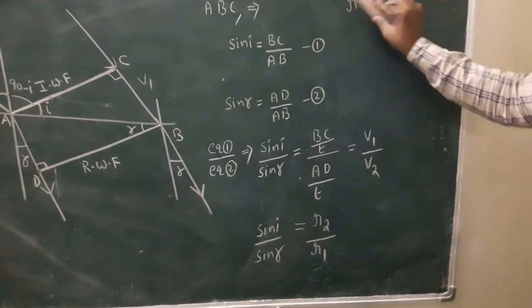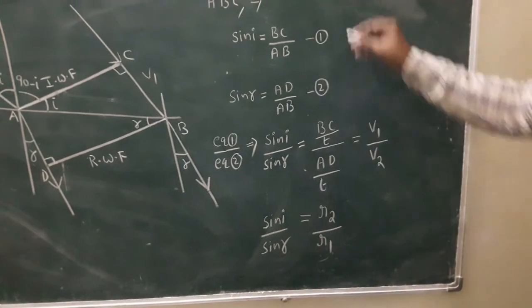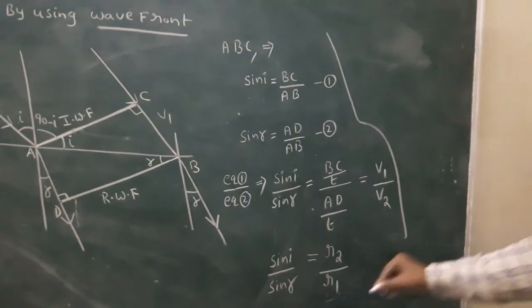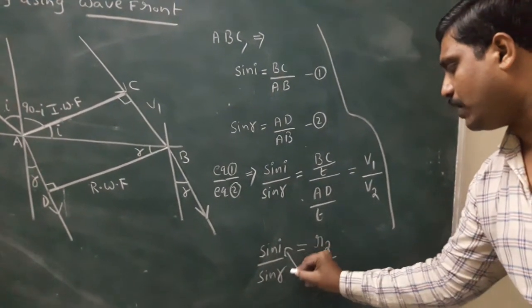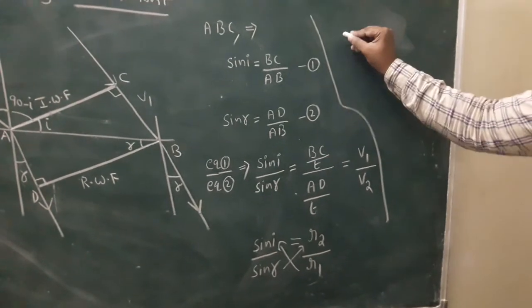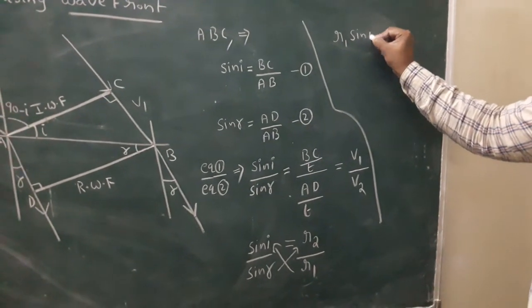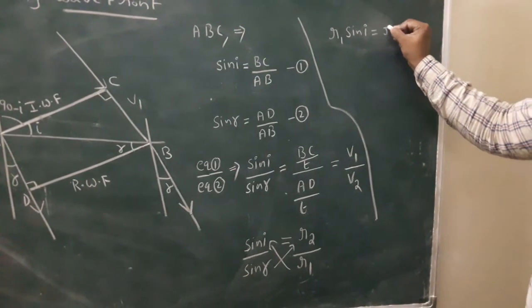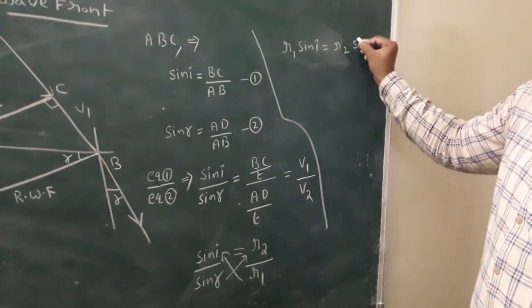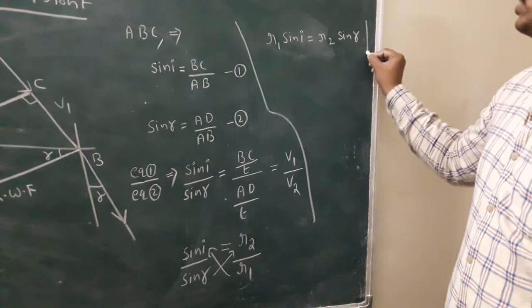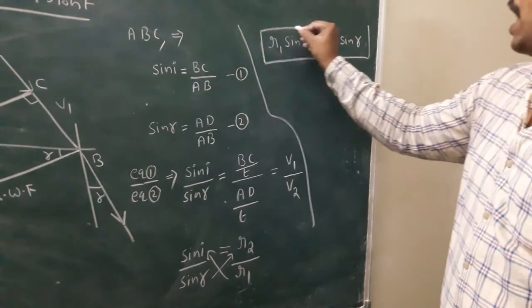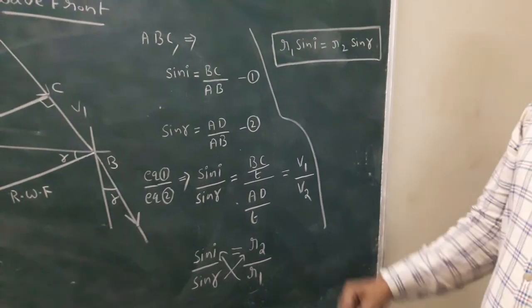Cross multiplying, mu 1 sin I equals mu 2 sin R. This is called Snell's law in optics.